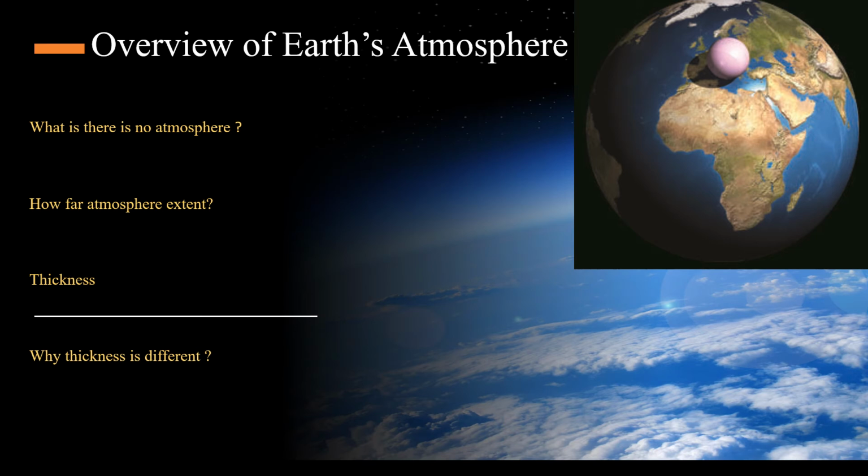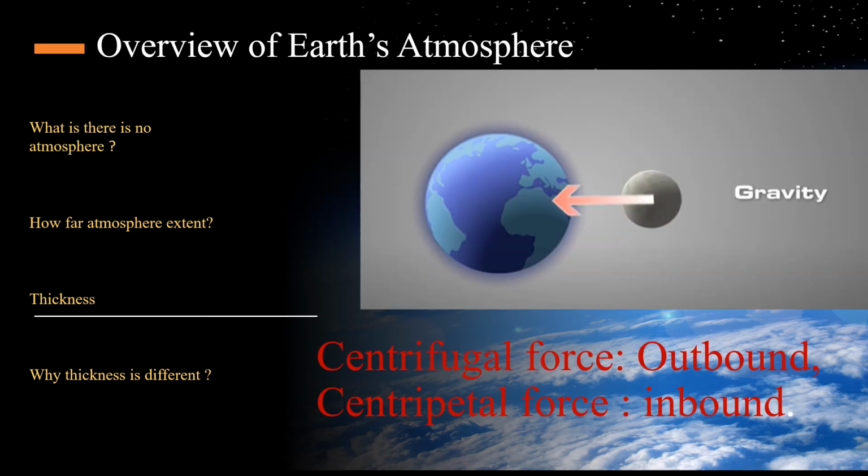We know that the thickness is much higher in the tropical region in and around the equator, from 0 degrees at the equator to 23.5 degrees north. That line is called the Tropic of Cancer. And from the equator at 0 degrees to 23.5 degrees south, the line is called the Tropic of Capricorn. This range, 23.5 degrees north to 23.5 degrees south, we call the tropics, the tropical region.